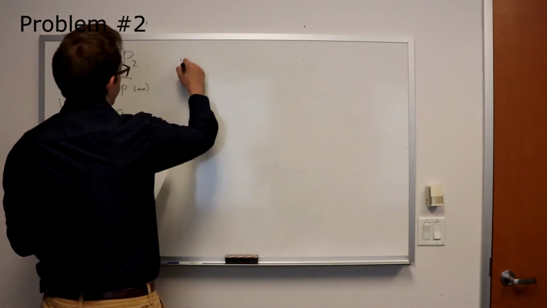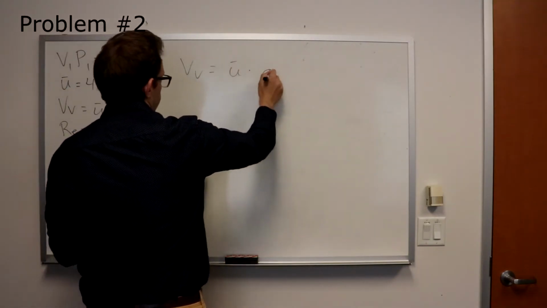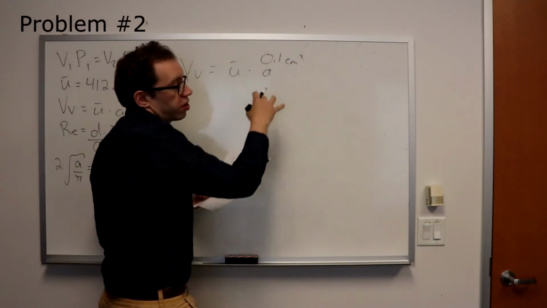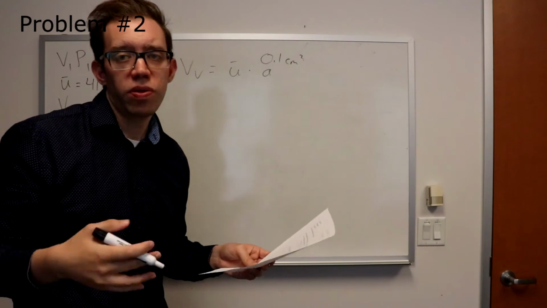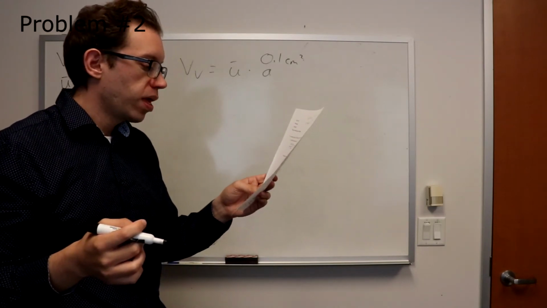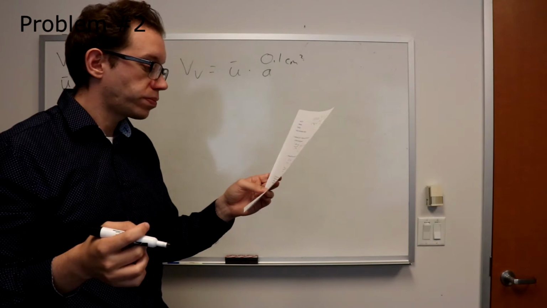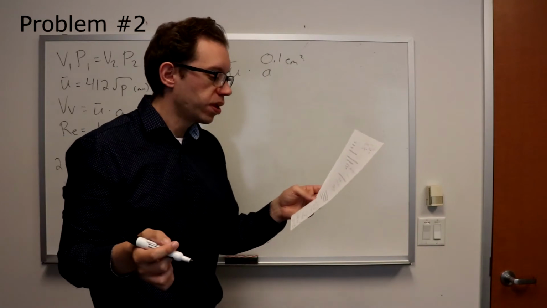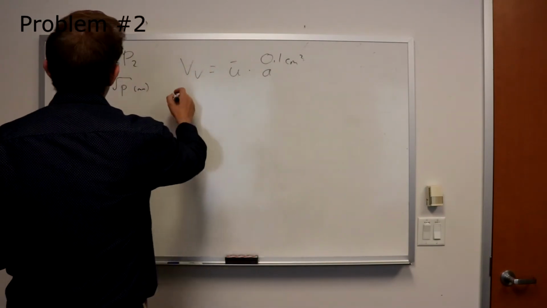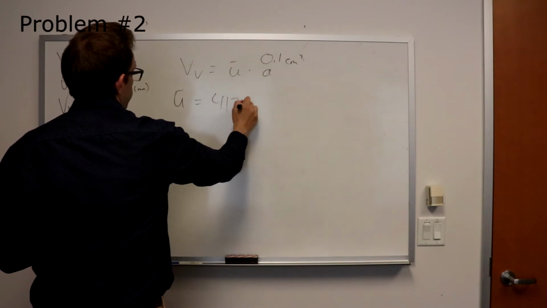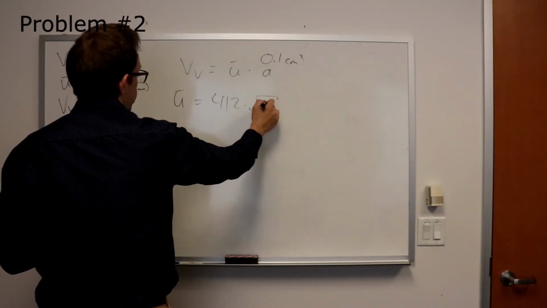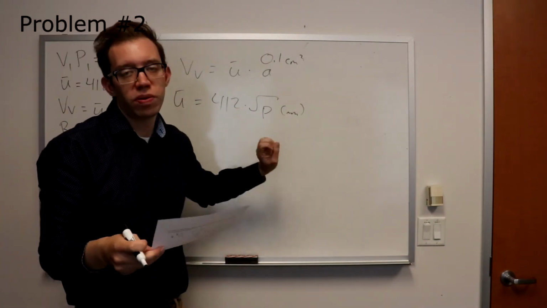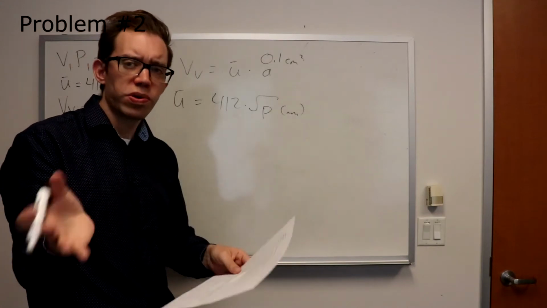So you know this is going to have to go into your volume velocity equation. And I gave you the cross-sectional area, so 0.1 centimeters squared. You already have that, but you're going to need to find U, the particle velocity, to get the volume velocity from this original constriction. So, what do you have to do to get that? Use the particle velocity equation I have up here. And remember this P here has to do with the pressure differential. So what was the pressure differential?